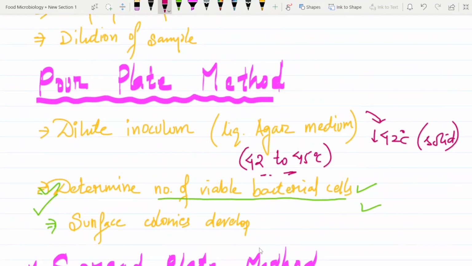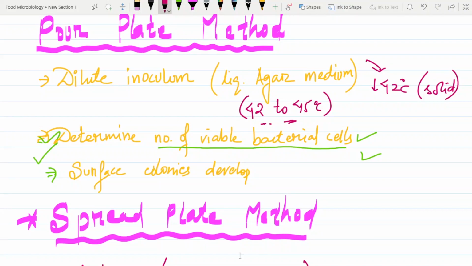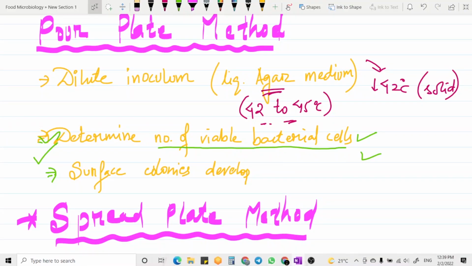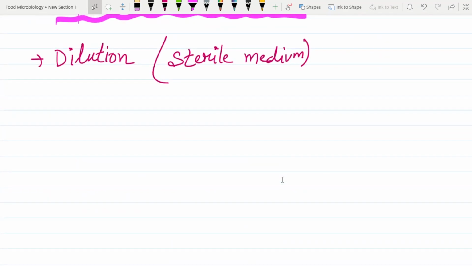But in the pour plate method, what do we use? We use liquid agar medium. But here, what we use is sterile medium. Sterile medium means you can use water, or maybe saline. These are the media that we can use in dilution. Simple as that.